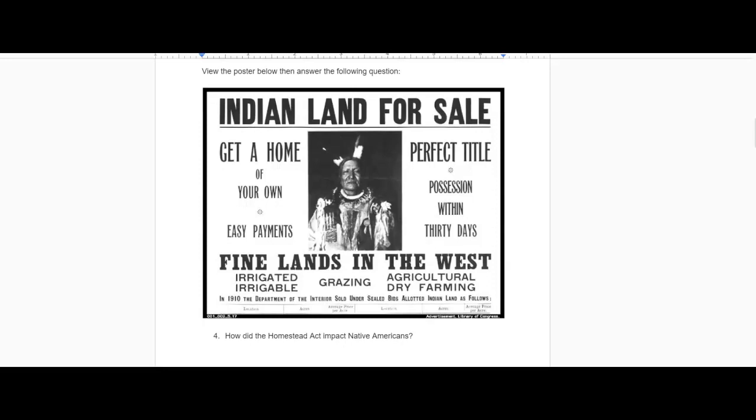View the poster below, then answer the following question. The poster says, Indian land for sale. Get a home of your own, easy payments, perfect title, possession within 30 days. Fine lands in the west, irrigated, irrigatable, grazing, agricultural, dry farming.